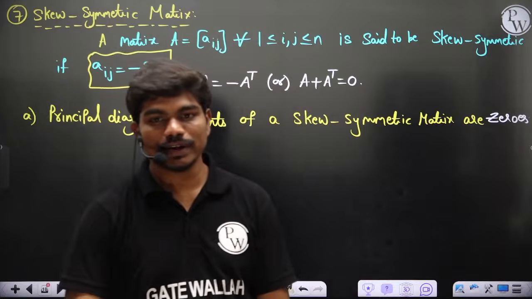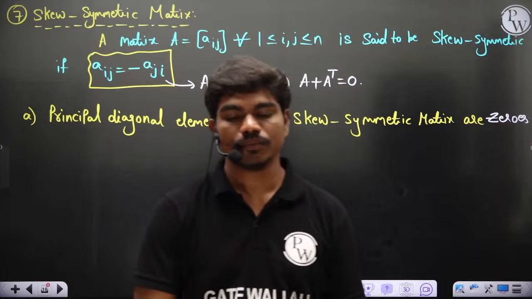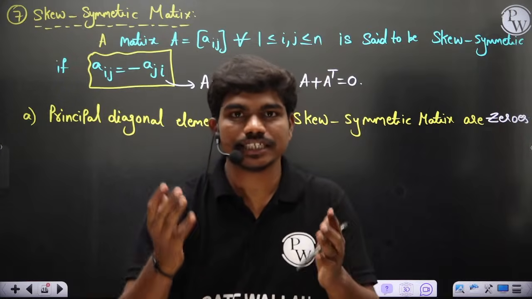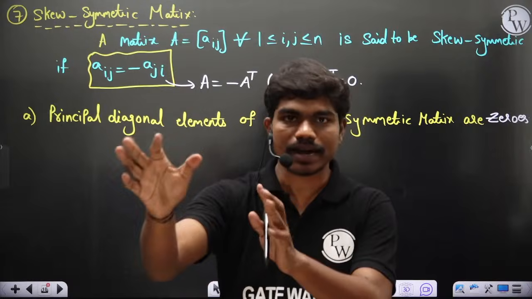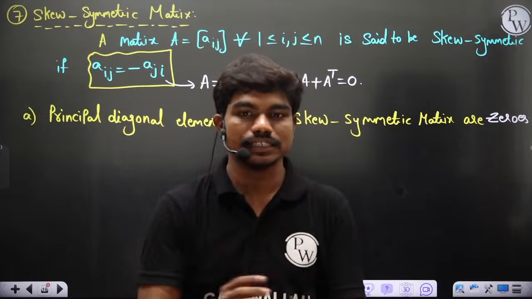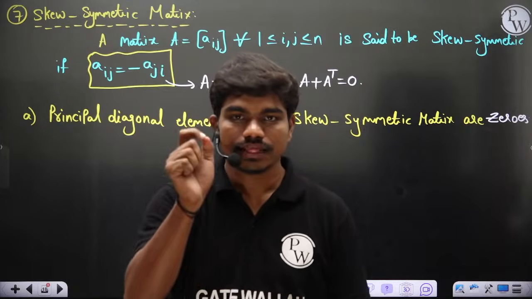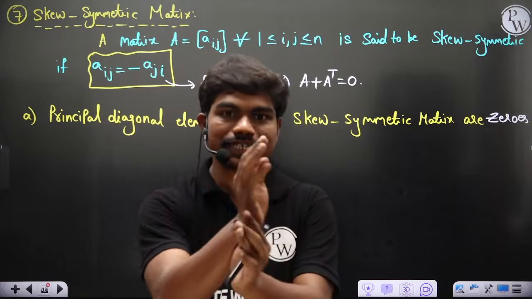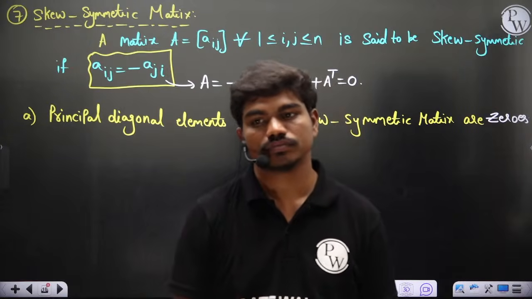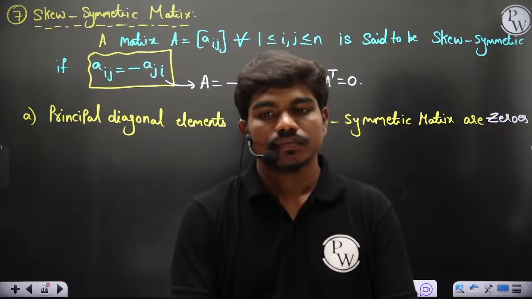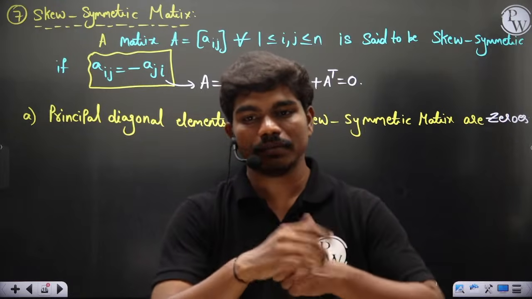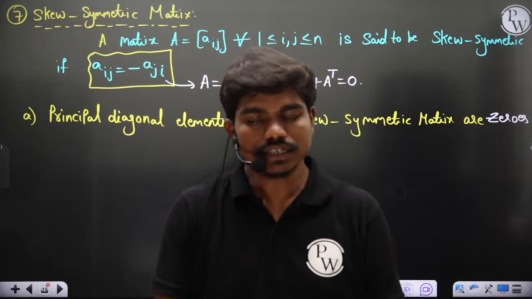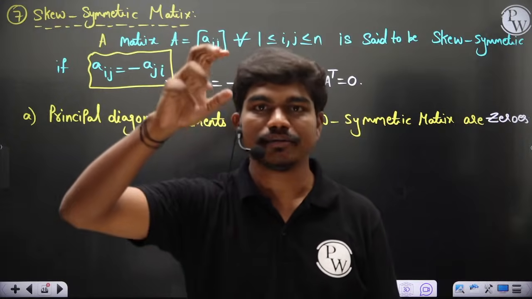Many of you are thinking, just tell me one thing. When you transpose a matrix, will the principal diagonal elements change their position? No, correct? They are not changing. So let's say one of the principal diagonal elements is x.